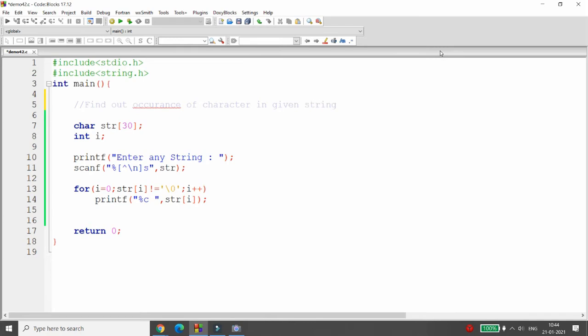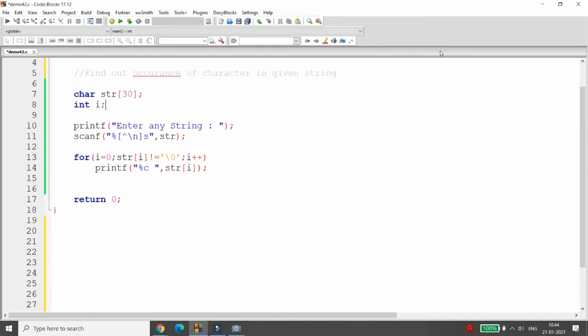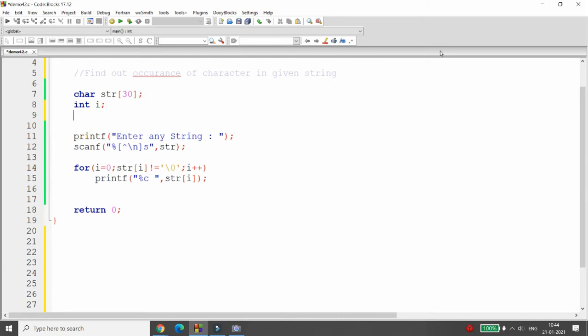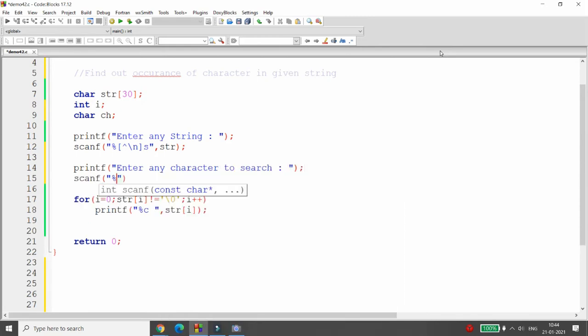So whenever you want to find out the occurrence in the string, then you can just ask the user to enter which character they want. So you can just get the character from the user. So I'm just entering the string. Now here you can ask the user, enter any character to search. So which character you want to search, that you can ask the user.